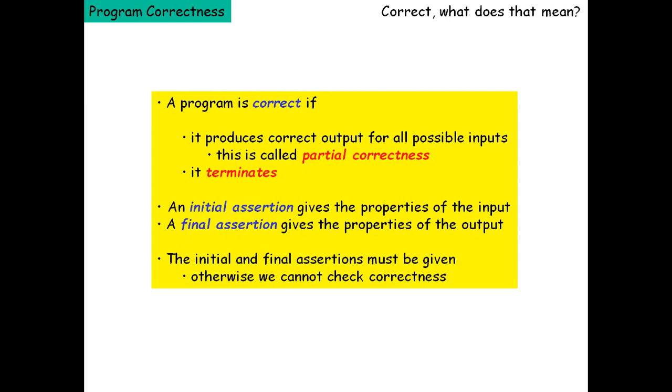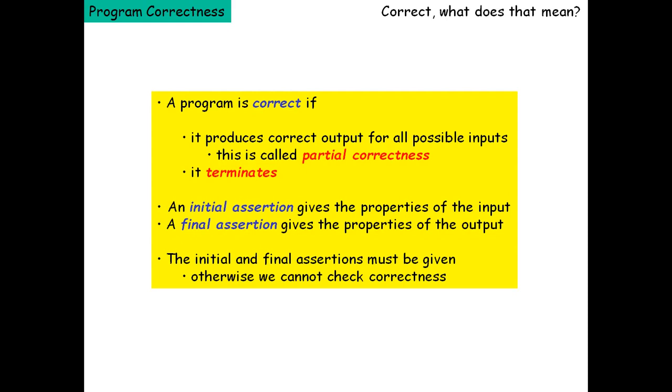So an initial assertion gives you properties of the input, and the final assertion gives the properties of the output. So precondition, function body, and post condition. Initial assertion means precondition. Final assertion means post condition.